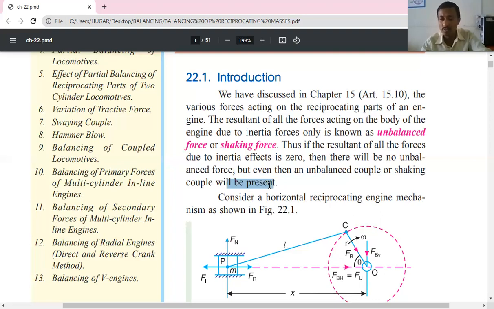Couple is different and force is different. Even if the summation of all the forces is equal to zero, there may still be some couple or moment present in the engine.